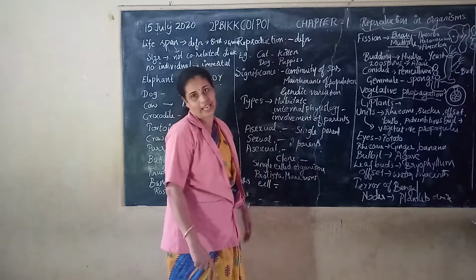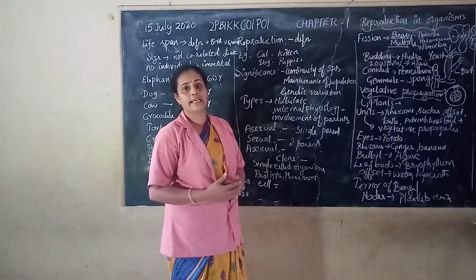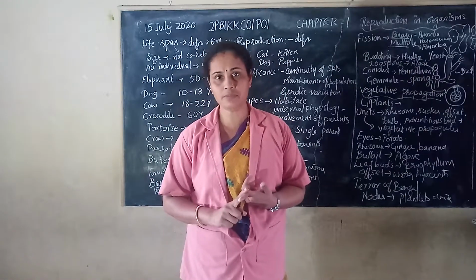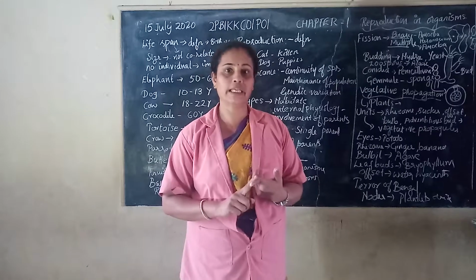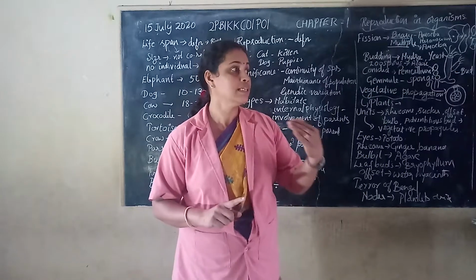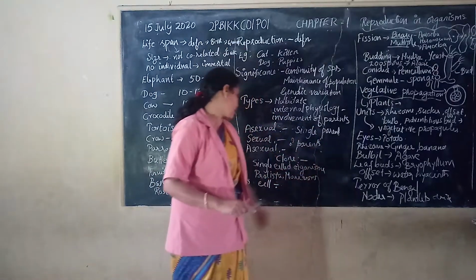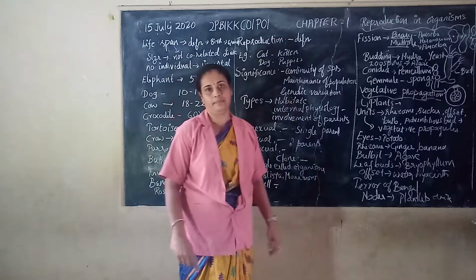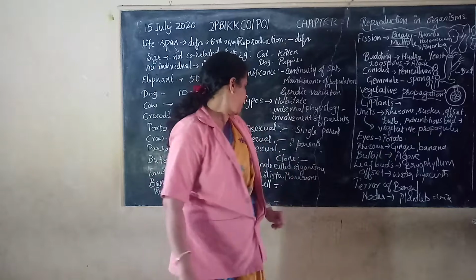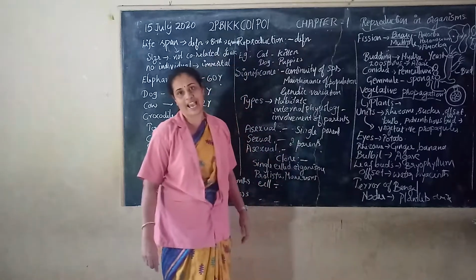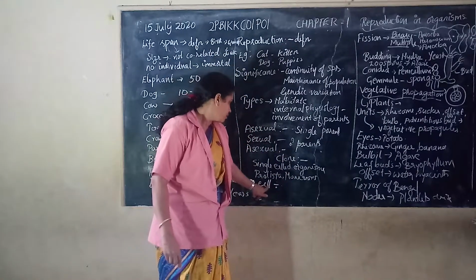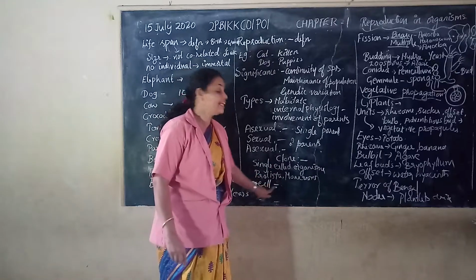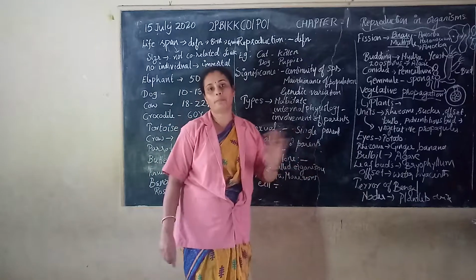Then we can say asexual reproduction in some organisms. Mainly, asexual reproduction we can see in unicellular organisms, that is single cell organisms, protists, monerans, etc. So commonly we can see it mainly in lower organisms like amoeba, paramecium, etc. Cell division is the type of reproduction.